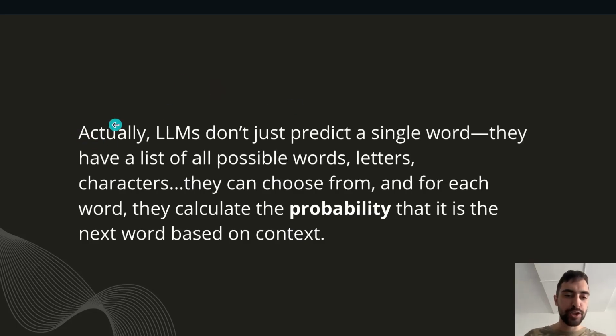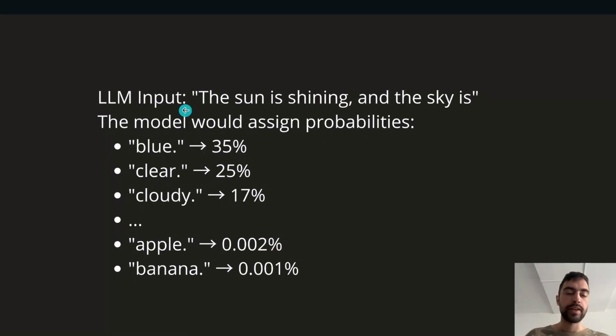So, actually, LLMs don't just predict a single word. They have a list of all possible words, letters, characters they can choose from. And for each word, or letter, or character, they calculate the probability that this is the next word based on the context, previous context. Now I will show you a more realistic example.